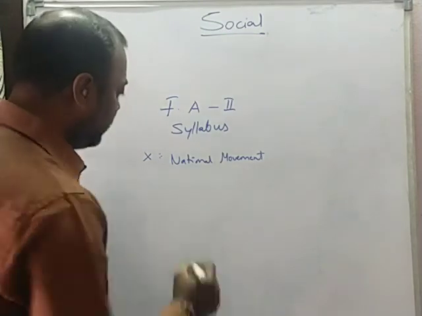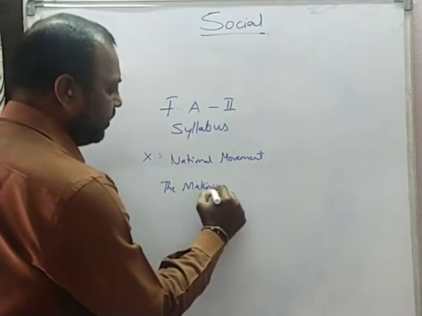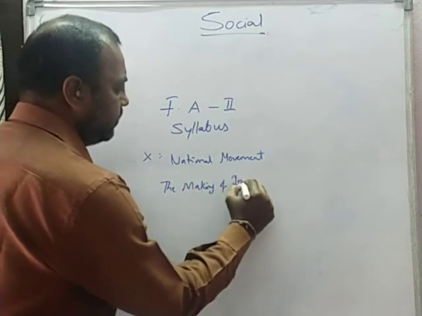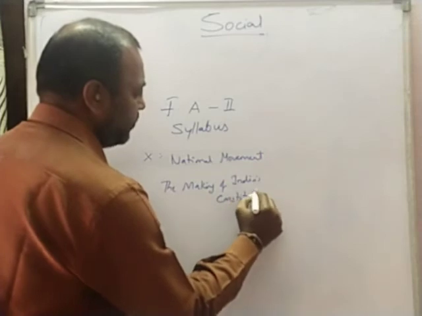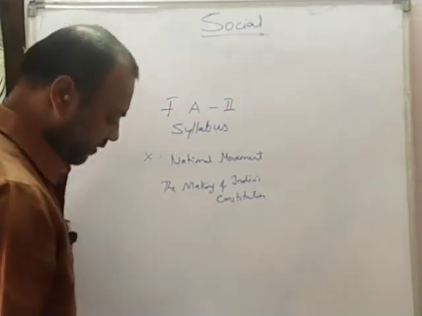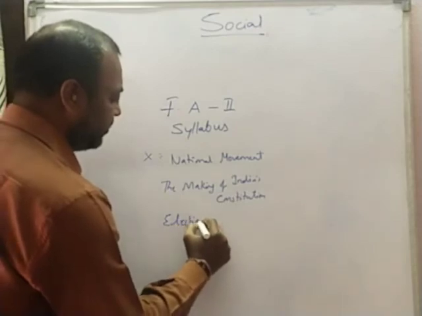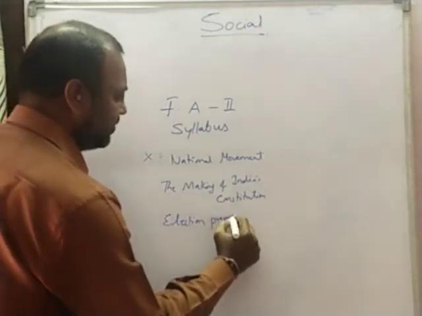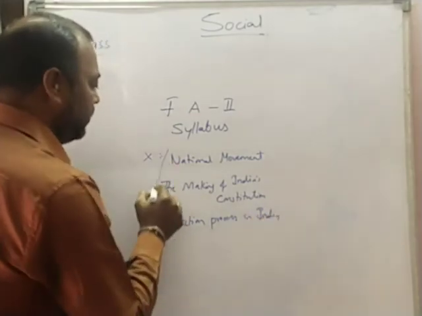Next, followed by the making of India's Constitution. This is the second unit. And the third unit is the election process in India, the most interesting lesson. So this is the syllabus for FA2, children.